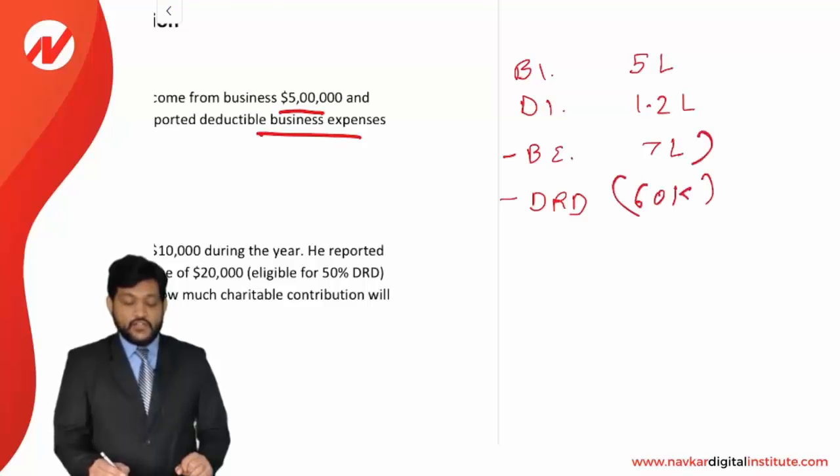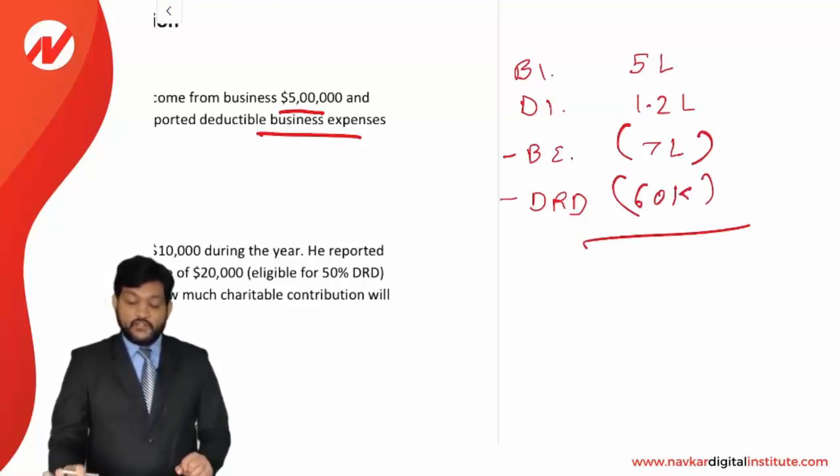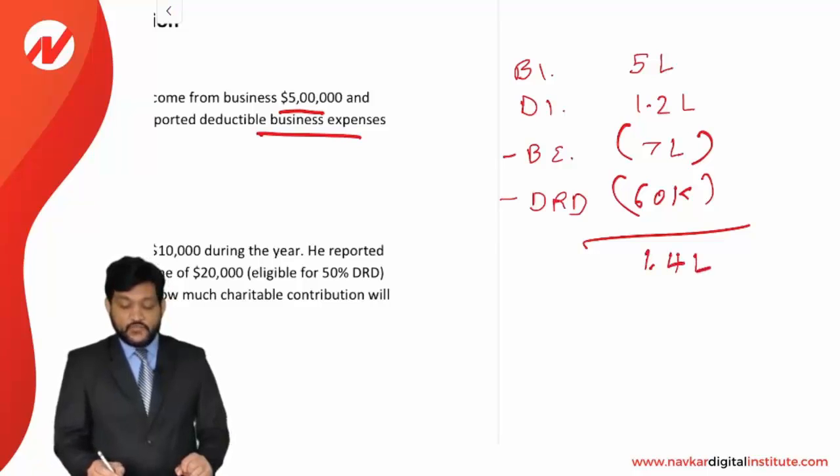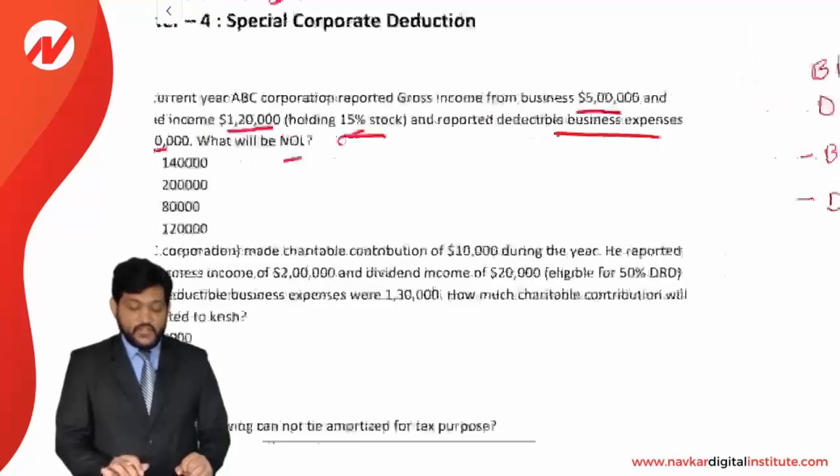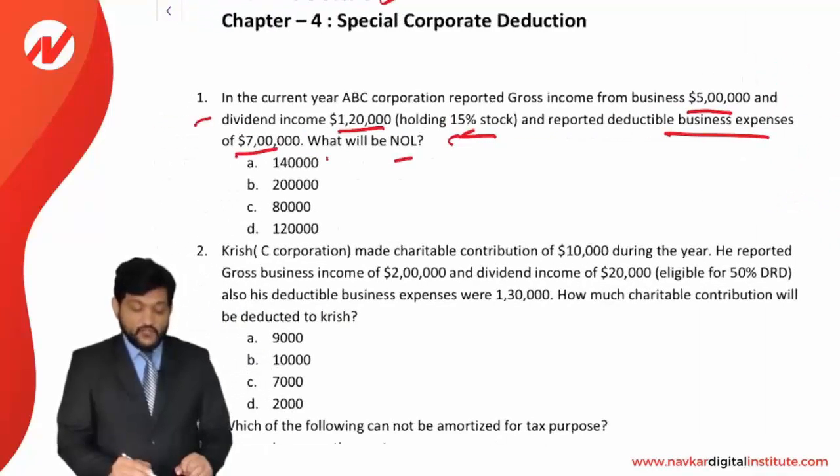Okay, fine. So now let us take the difference: 5 lakhs plus 1,20,000 less 7 lakhs less 60,000. So it is coming to 1,40,000. 1,40,000 will be your NOL. Answer is option A, 1,40,000.